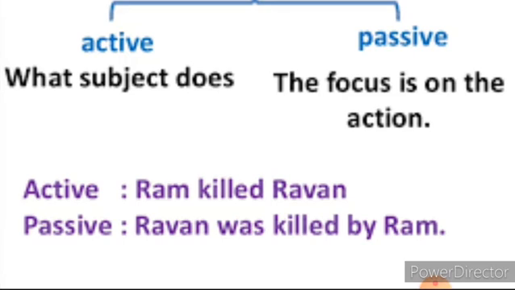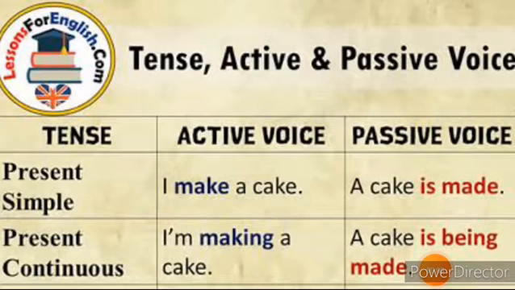Now look at the example. In the active voice: Ram killed Ravan. In the passive form: Ravan was killed by Ram. Here in the active voice, the doer of an action is more important, whereas in the passive form the action done is more important.